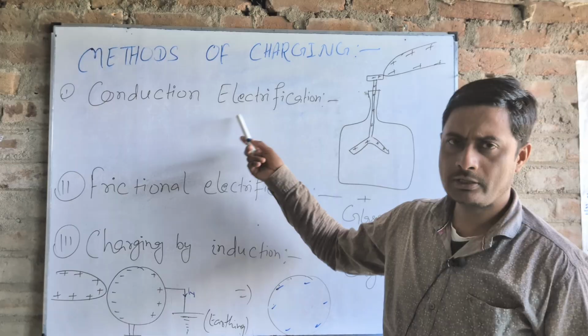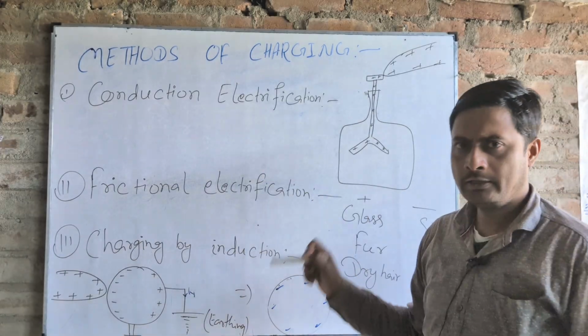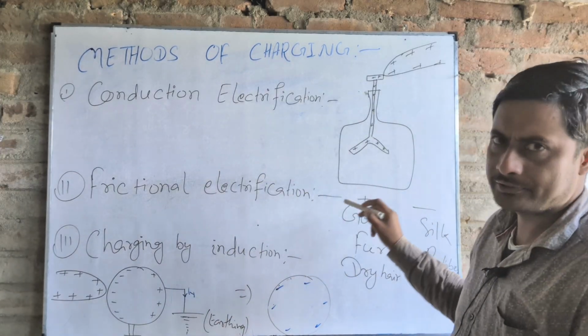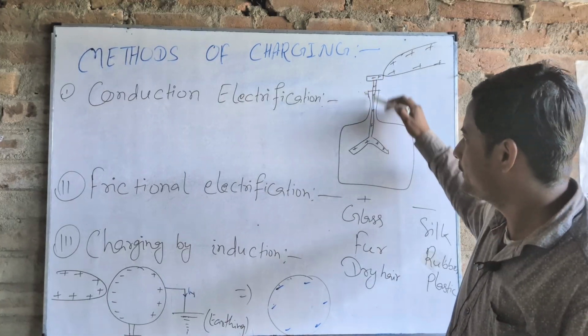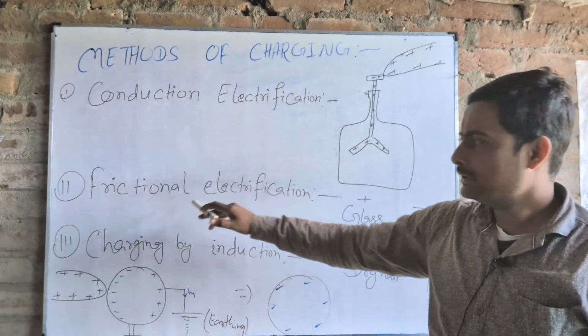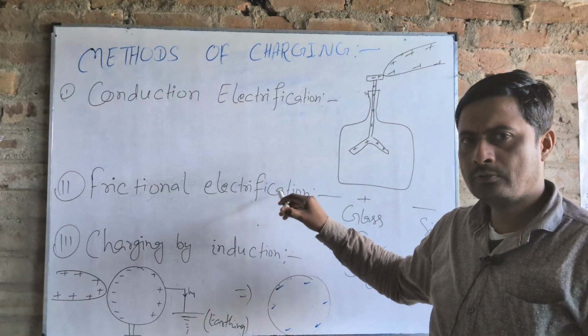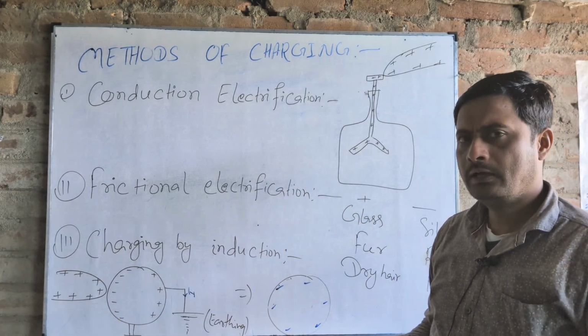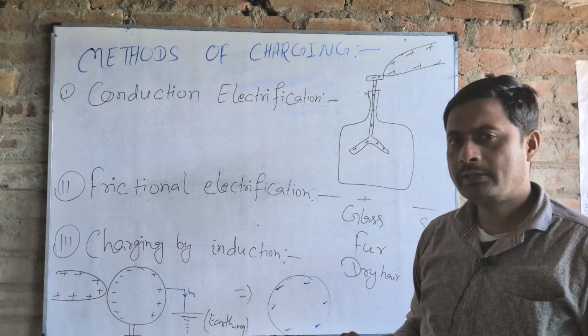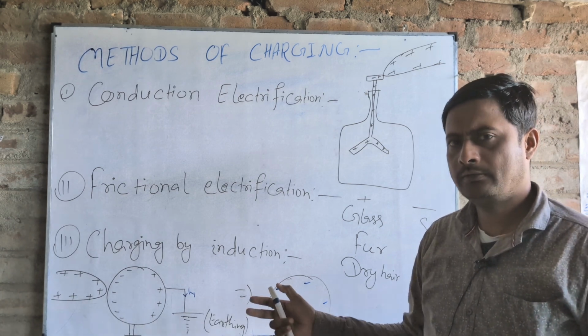The first method is conduction electrification. An uncharged conductor can be charged if a charged conductor comes in contact with it. The second method is frictional electrification. By this method we can charge a bad conductor, especially by rubbing it with another suitable bad conductor.